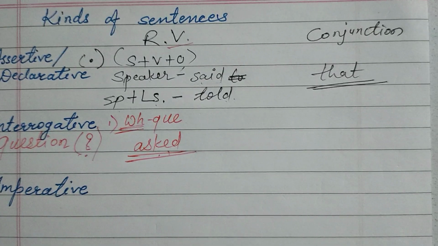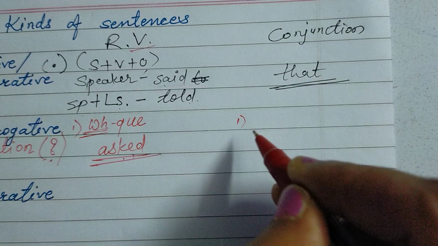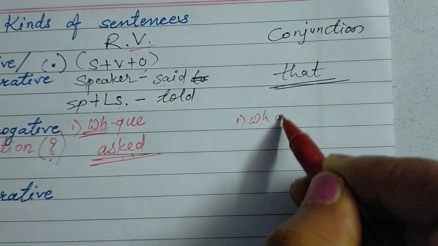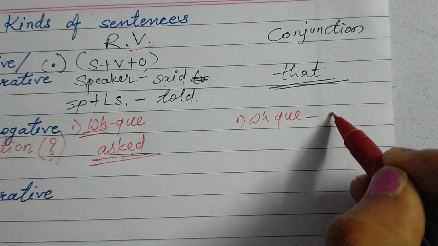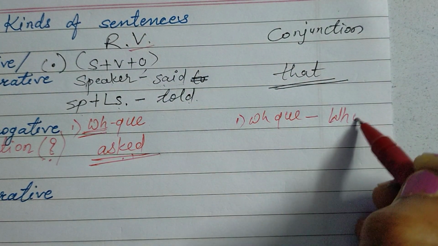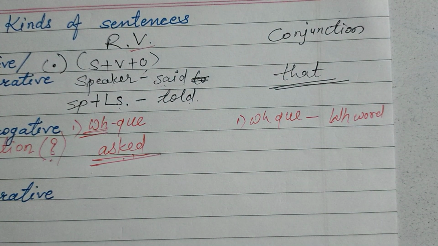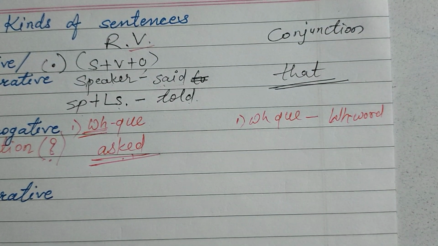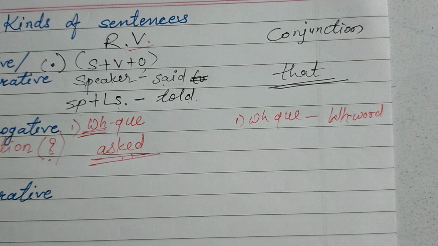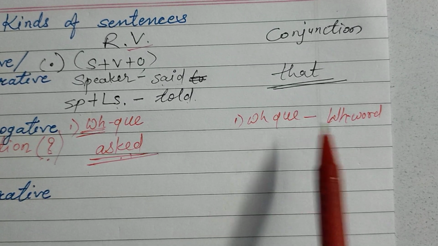Now let's pay attention towards the conjunction. As I told you, the first type of question is the WH question. So what will be the conjunction for that WH question? The same WH word by which the sentence has started. Suppose your question is what is your name, then your conjunction will be what. If your question is where do you live, then your conjunction will be where. From whichever WH word the question has started, the same WH word will be your conjunction.